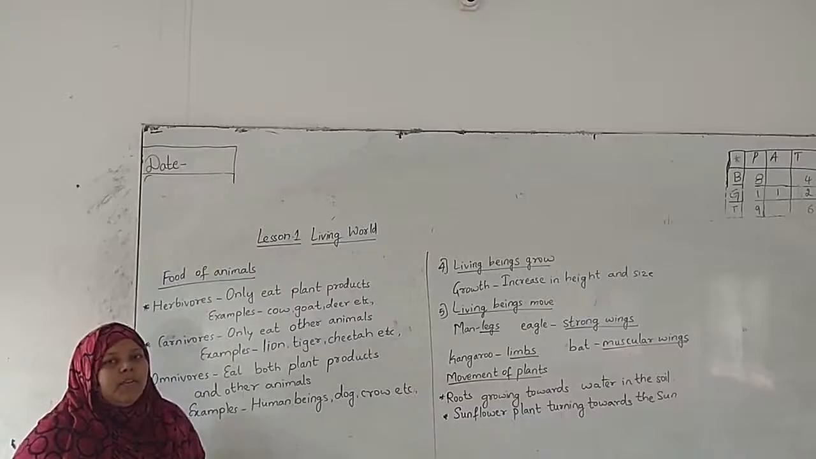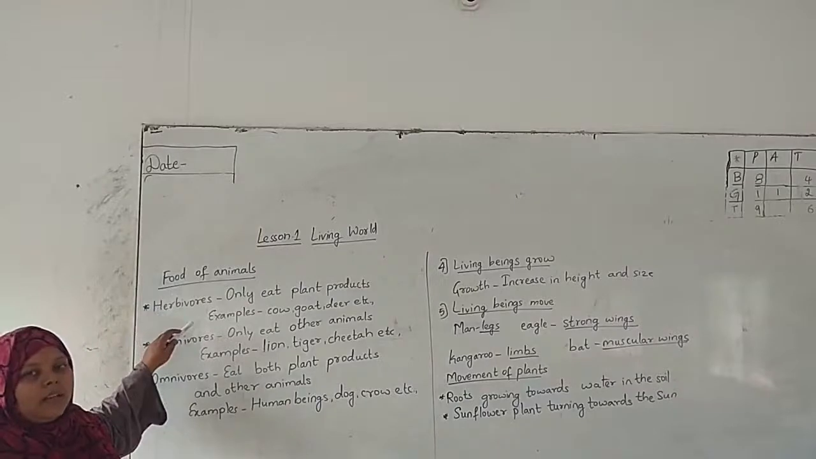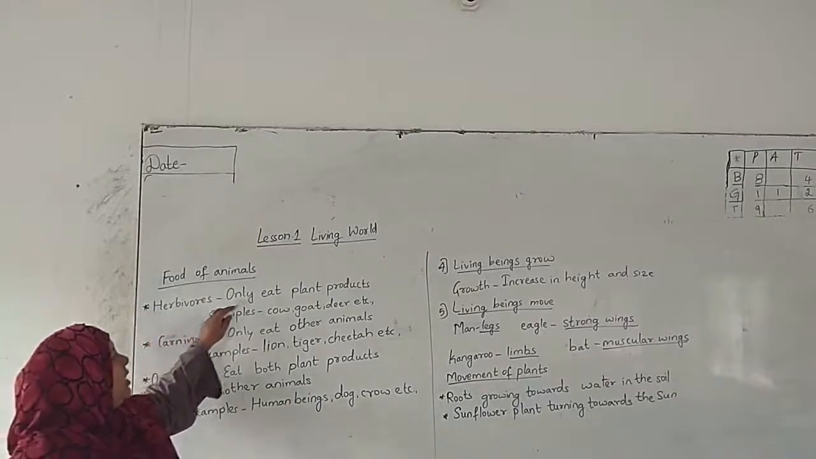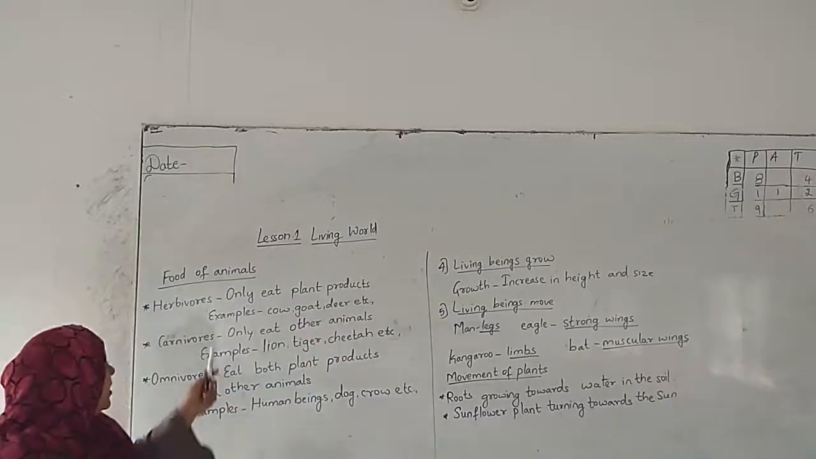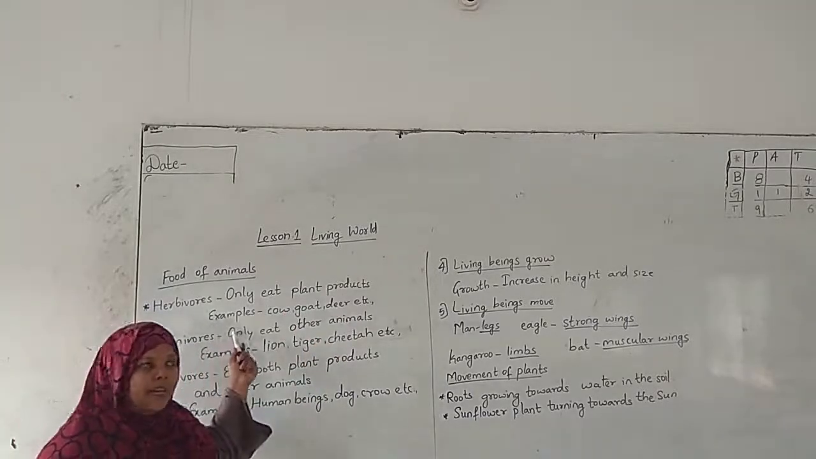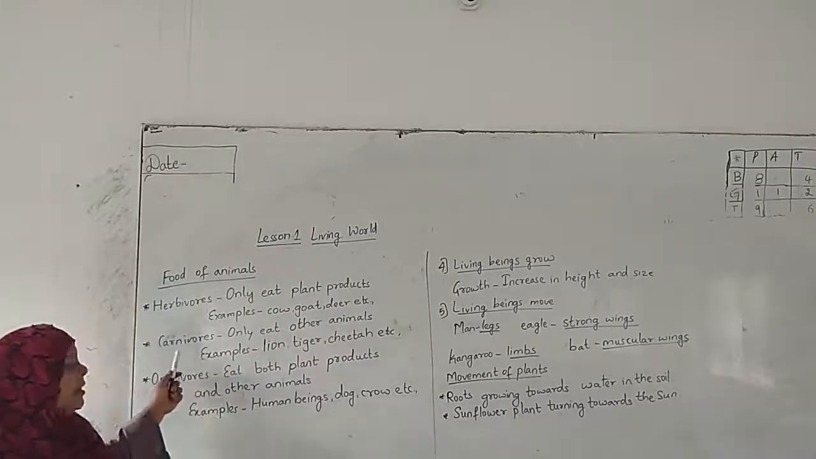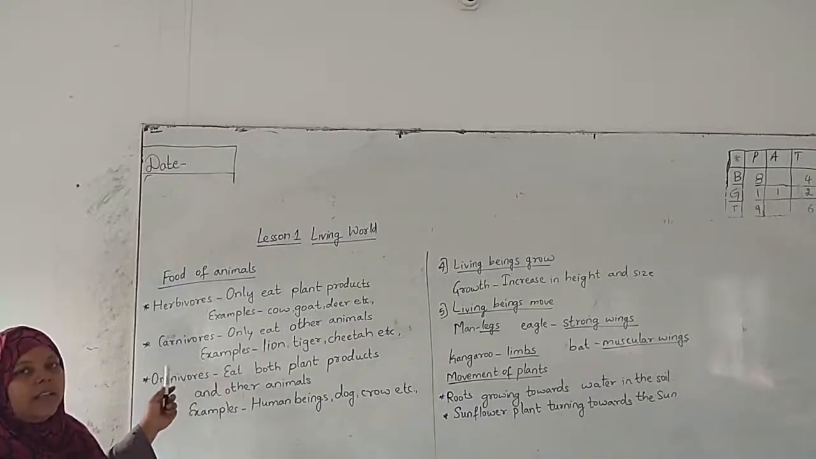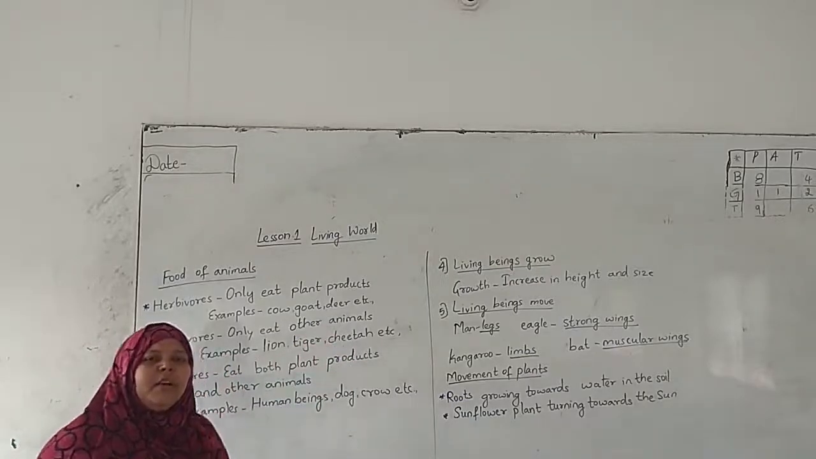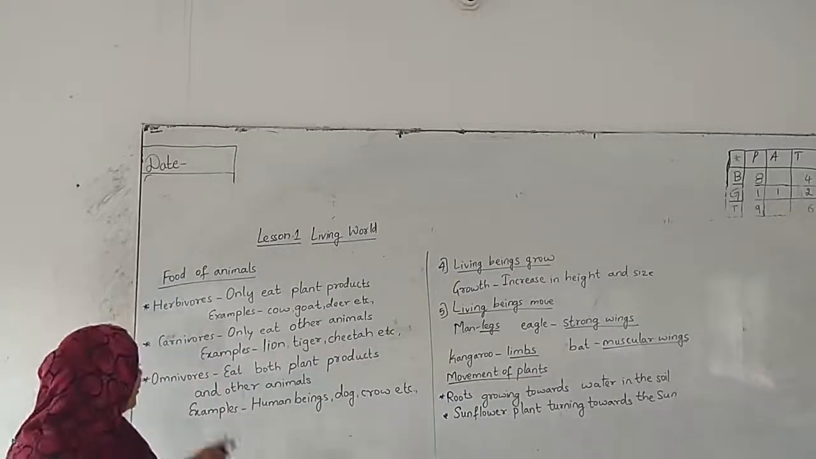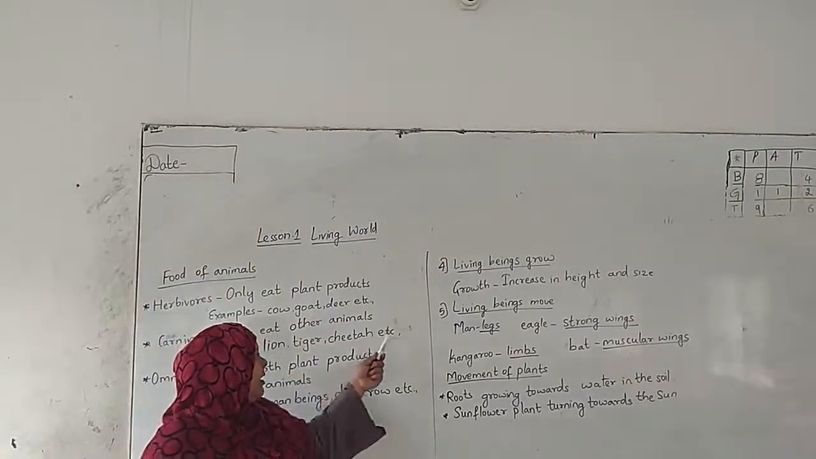Now let us discuss the food of animals. Herbivores. Herbivores are the animals which only eat plant products. Yes, we have already studied this in the bridge course also. Examples for herbivores are cow, goat, deer, etc. Next, carnivores. Carnivores are the animals which only eat other animals. It means they depend on other animals for their food. Examples are lion, tiger, cheetah, etc.